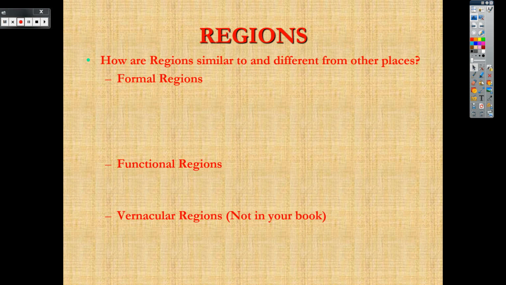Regions, how are regions similar and different from other places? Regions are a little bit tricky sometimes. You might get confused between regions and location for some reason. You have location where it is, place of what it's like. A lot of places that are the same make up a region.